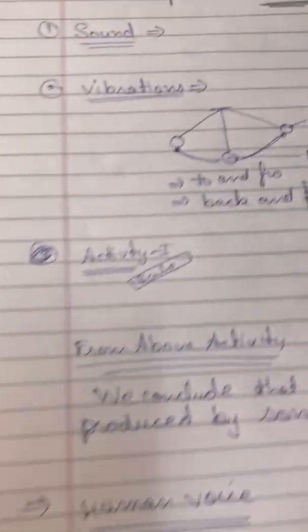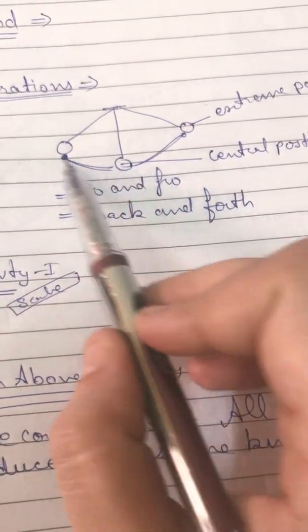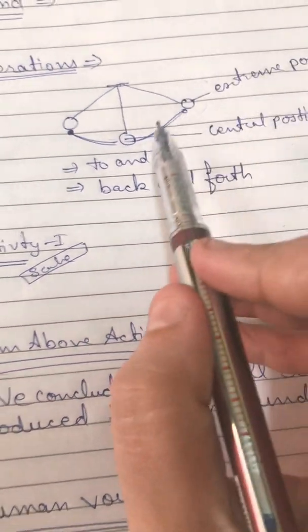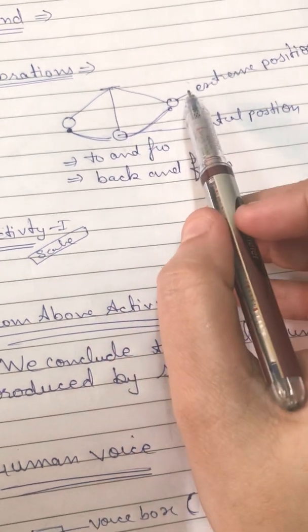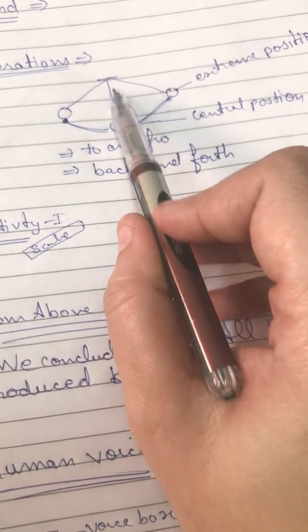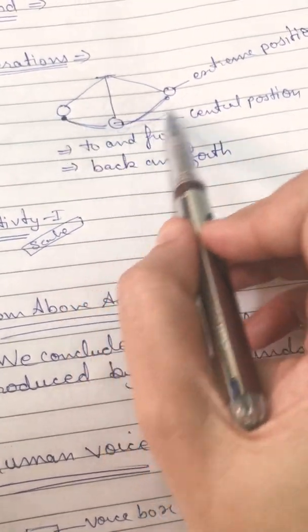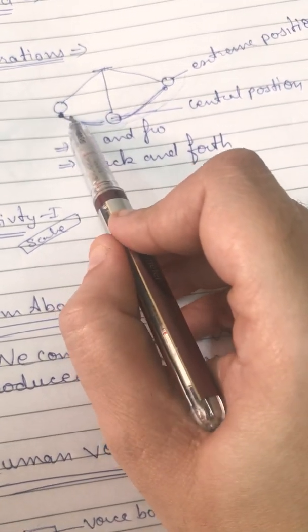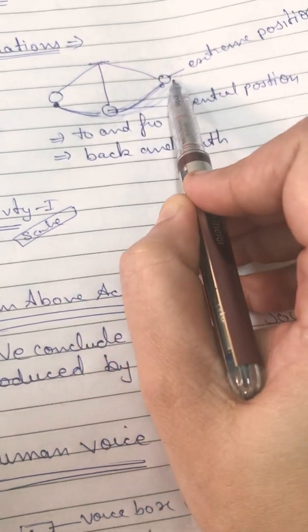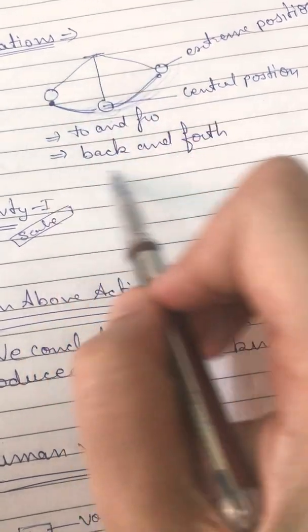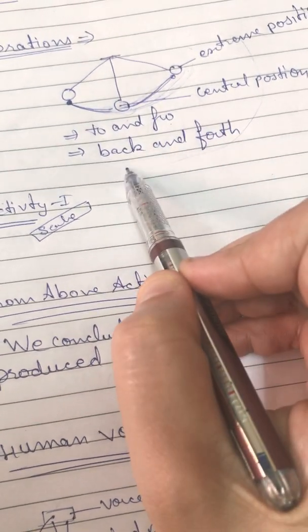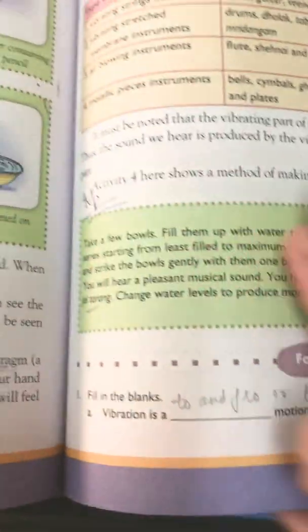So, what is vibration? Vibration is a to and fro motion, or back and forth motion. It has a central point and it has extreme points. For example, I have this pendulum. This pendulum starts vibrating. It vibrates from this end, then the central point, then the other end. So, this is known as vibrations. Vibration is a to and fro motion or back and forth motion.